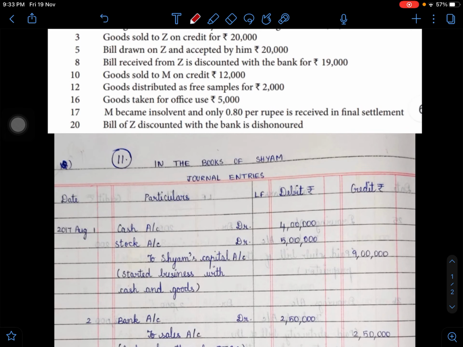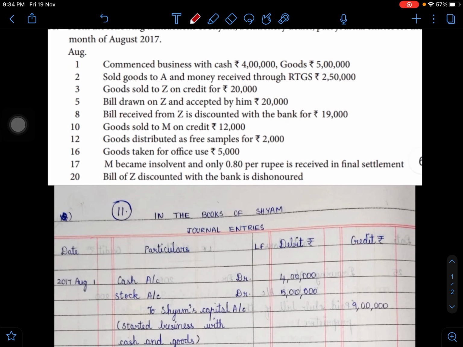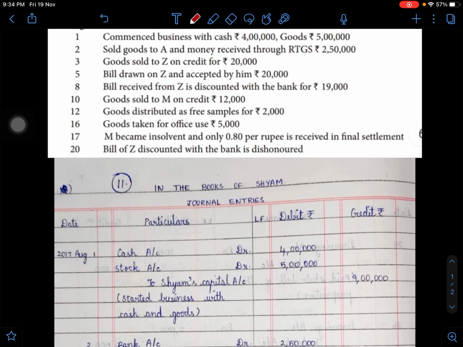And then on 5th, now there is a transaction relating to what happened on 3rd. Bill is drawn on Z and accepted by him, rupees 20,000. So who is Z here? Z is actually the debtor because he is the customer who bought goods on credit on 3rd. Now whose business is this? This is Shyam's business. So Shyam is the drawer of the bill. He is the actual drawer of the bill.